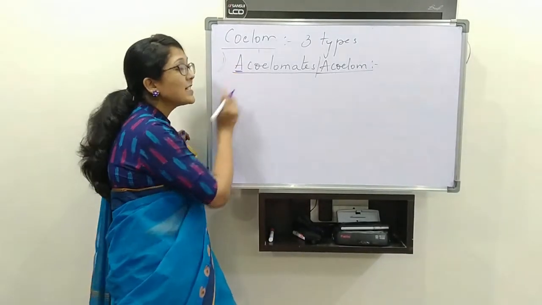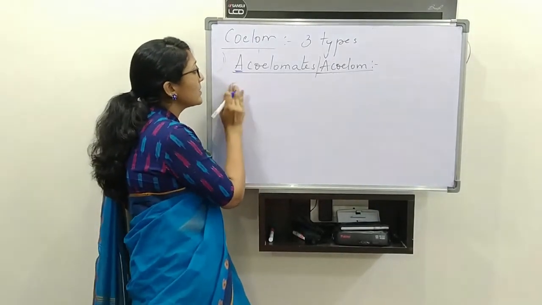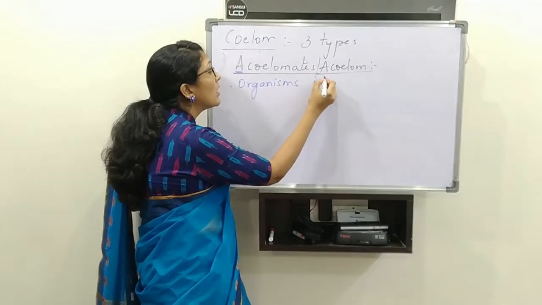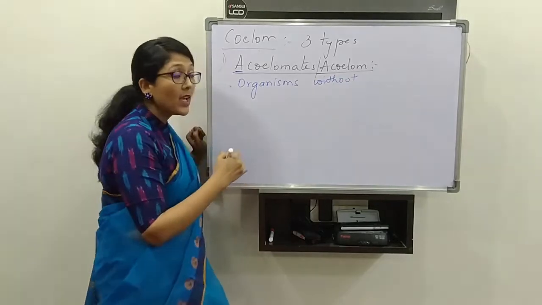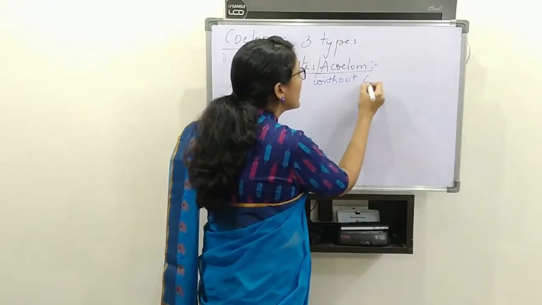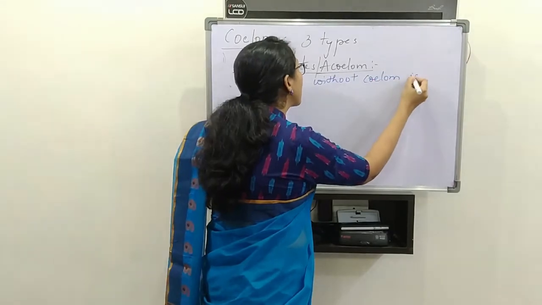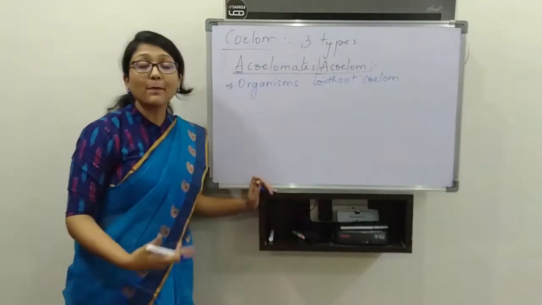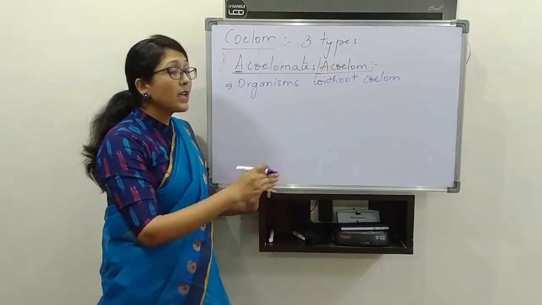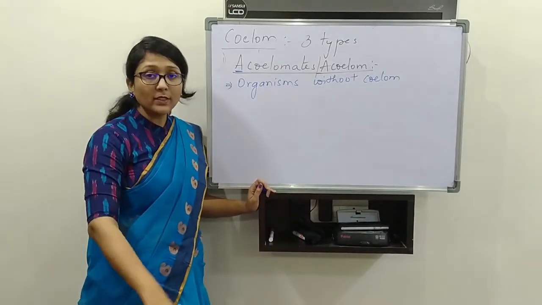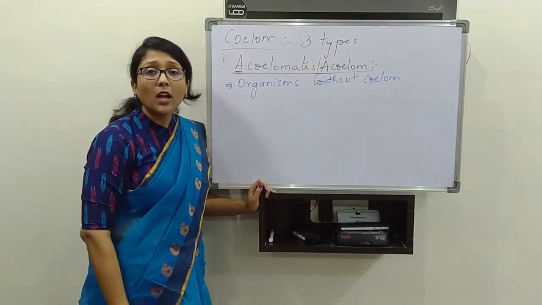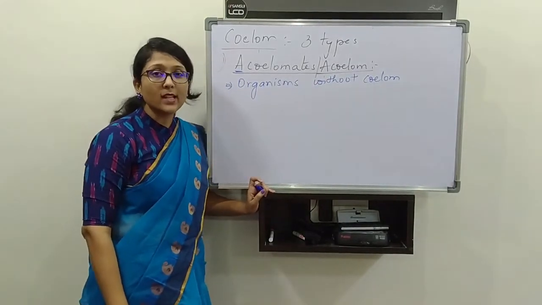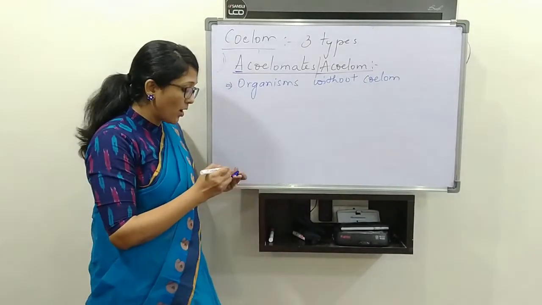Acoelomates, A means something is absent. So the organisms without coelom are called acoelomates. The first point is which type of organisms are called as acoelomates? If the organism is without the coelom, without any body cavity in their body, that type of organisms are called as acoelomates. How do they look like? We will draw and we will see.